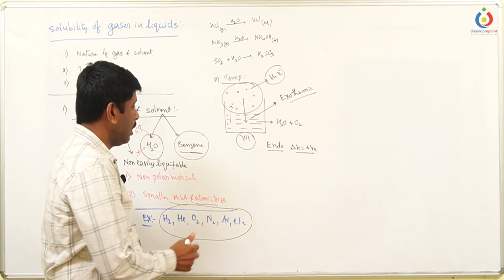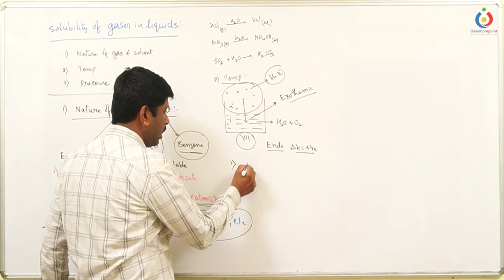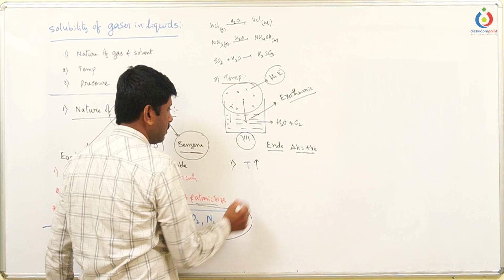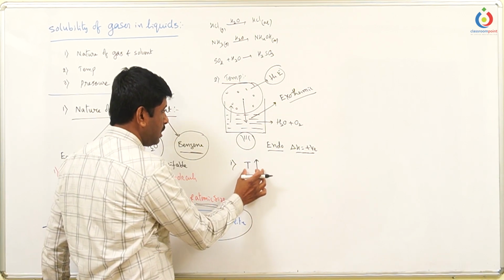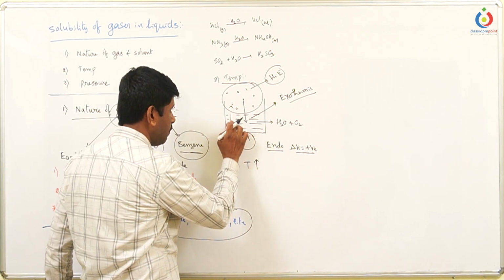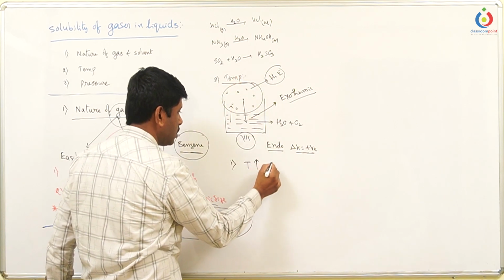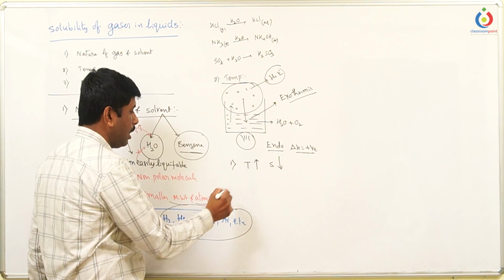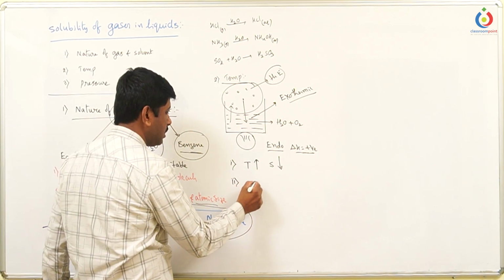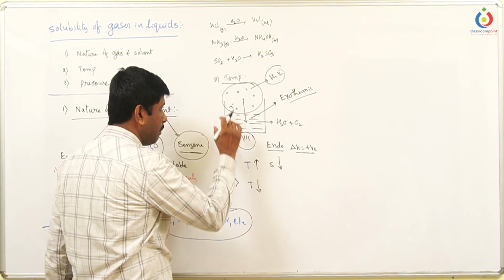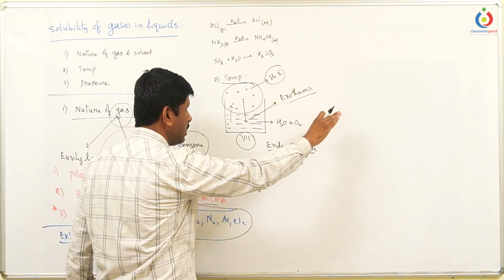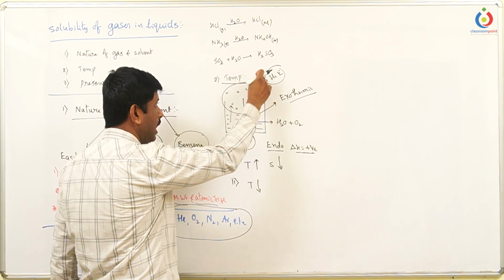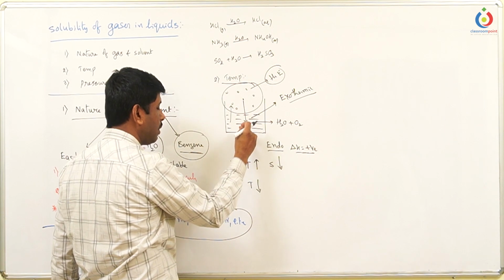Now, let us take two conditions. What happens if temperature is increased? If temperature is increased, it favors sending the gases out of the liquid, so the solubility of gases in liquid gradually decreases. And what happens if temperature is decreased? If temperature is decreased, that means you are removing the excess energy, so that higher energy molecules can be converted into lower energy molecules.